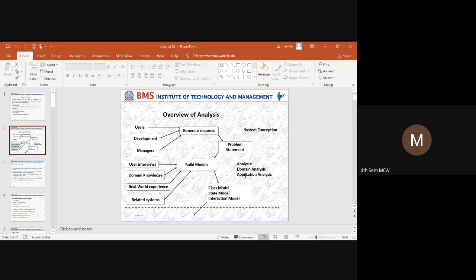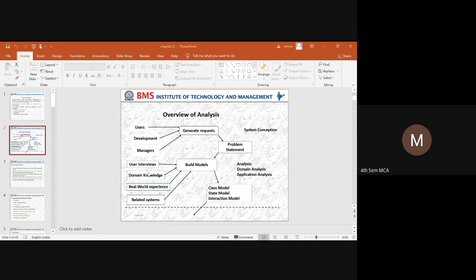Once this analysis is done, the next step is building the models. In what way can you build the model? You can build the model by using either a class model, a state model, or an interaction model. To build all these models, what are the things that are required with respect to the analysis?